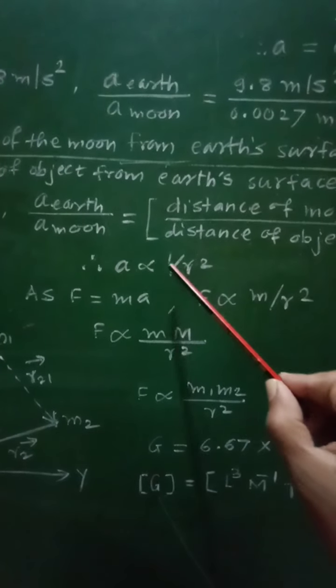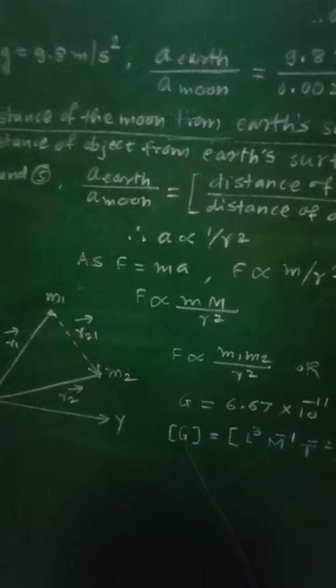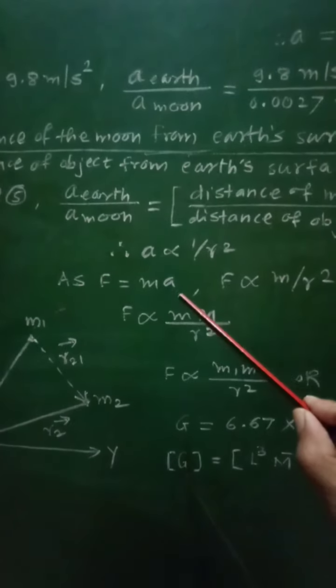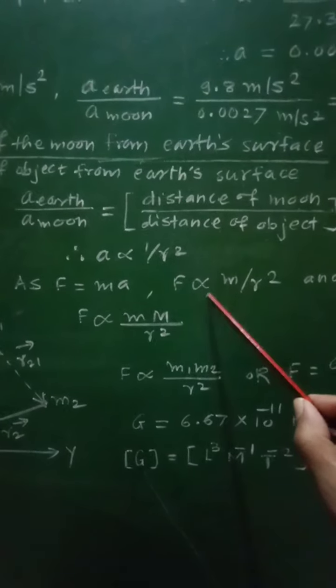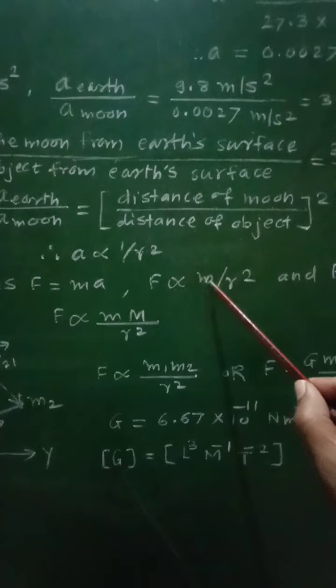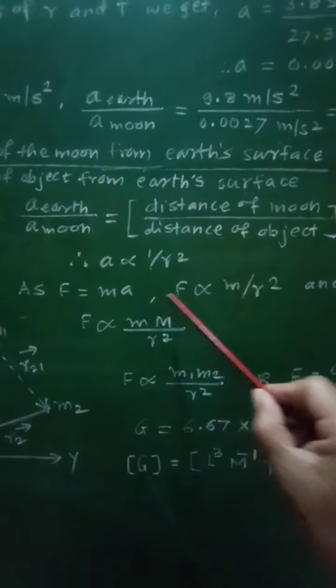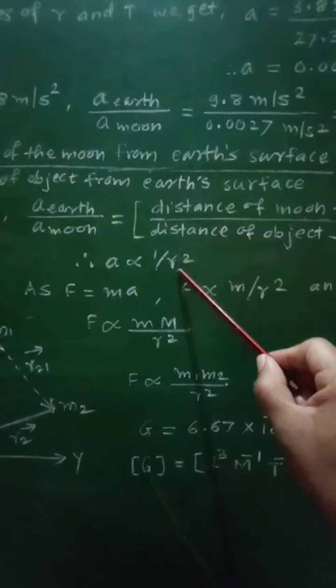Acceleration is proportional to 1 by r square, and therefore as F is equal to ma, according to Newton's second law of motion, we can also say that F is proportional to m by r square, because A is proportional to 1 by r square.